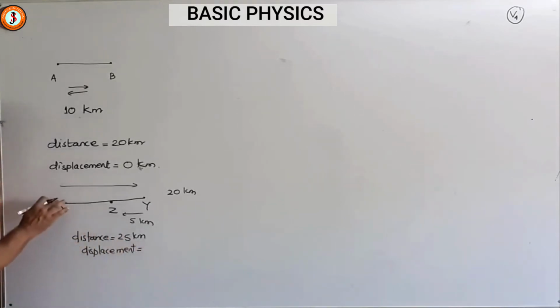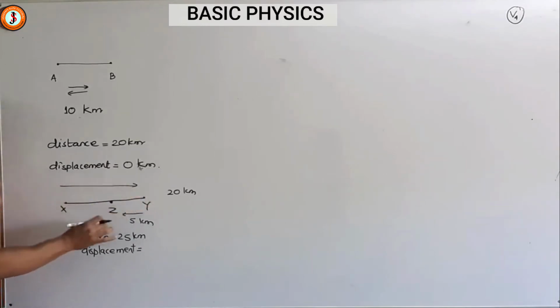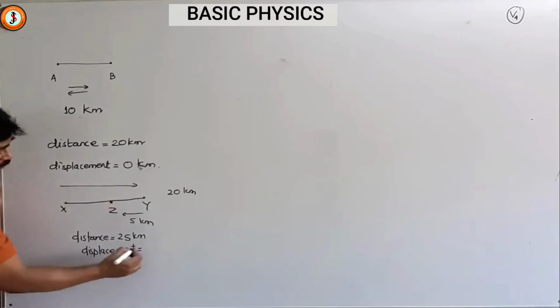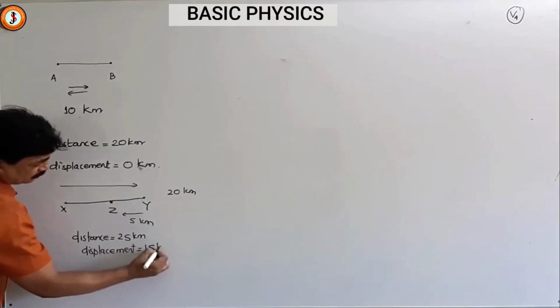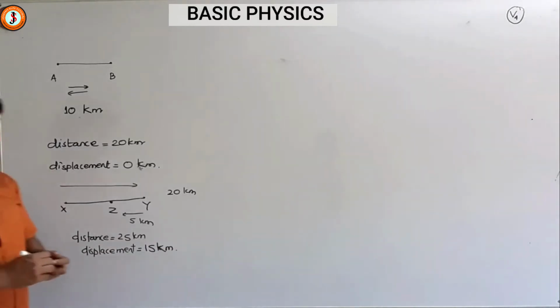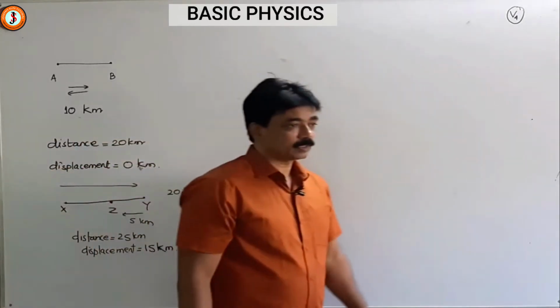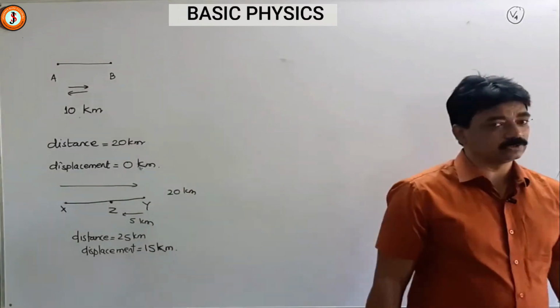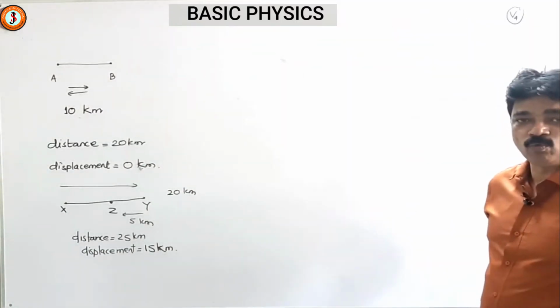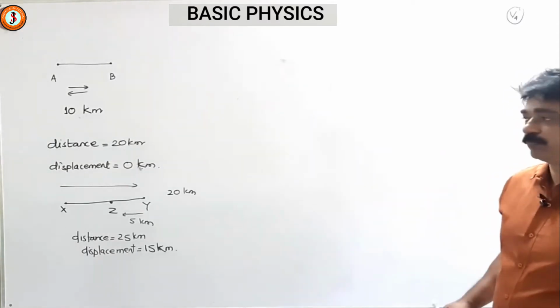the shortest distance between initial position and final position. So from here to here the distance is 20 and this is 5. So this distance will be 20 minus 5, that is 15 kilometers. So that is the displacement. Gradually you will understand this.